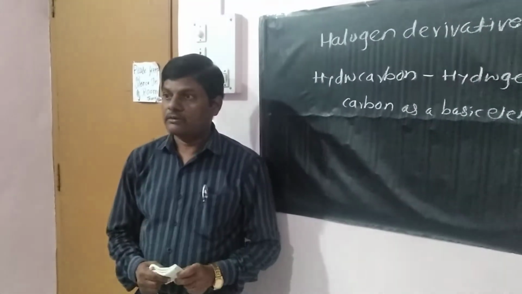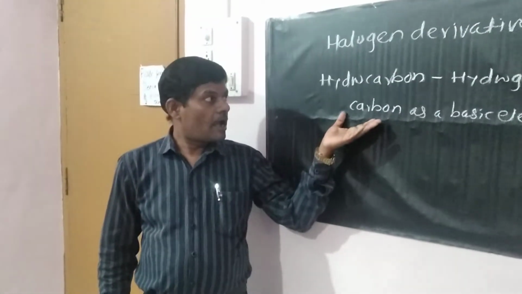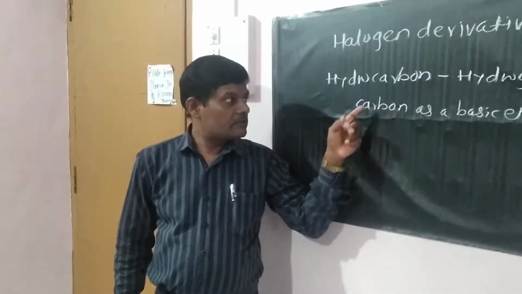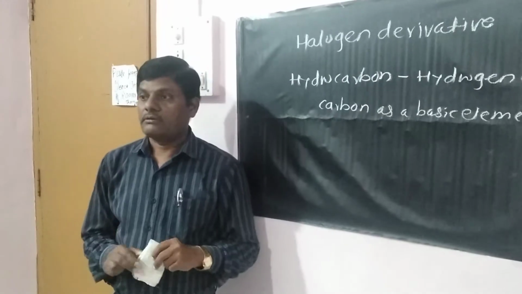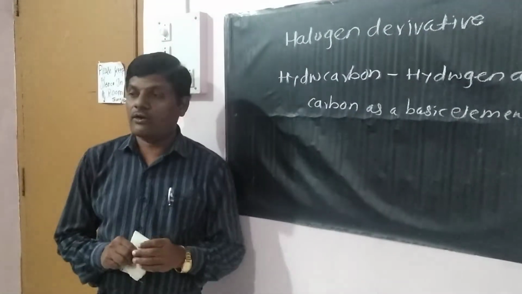Since it contains only carbon and hydrogen as basic elements, it is known as a hydrocarbon.